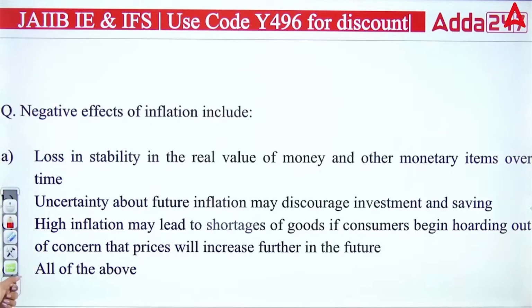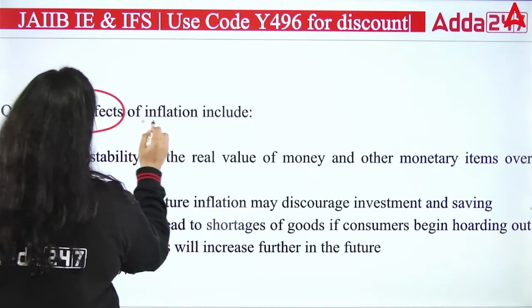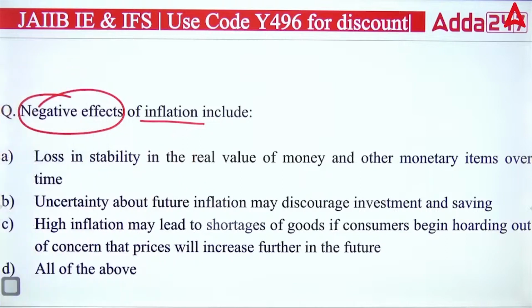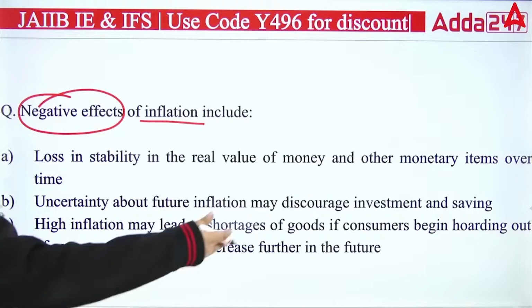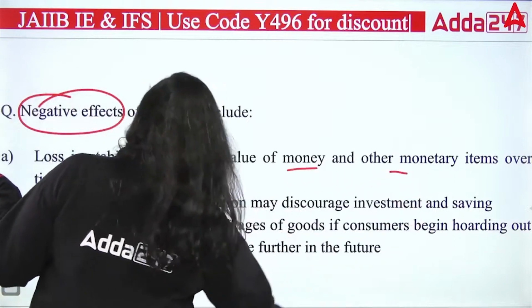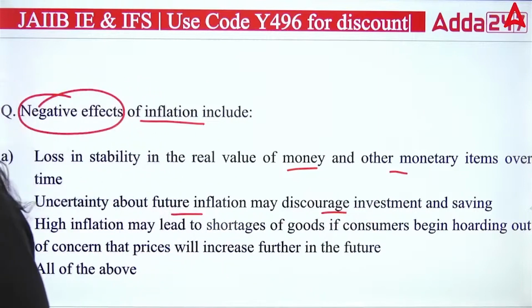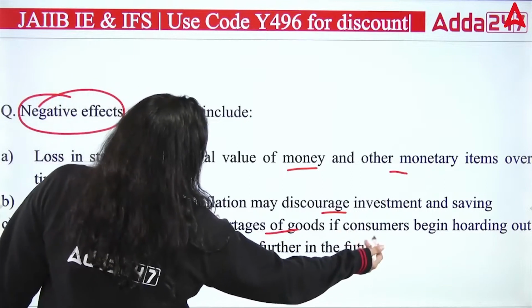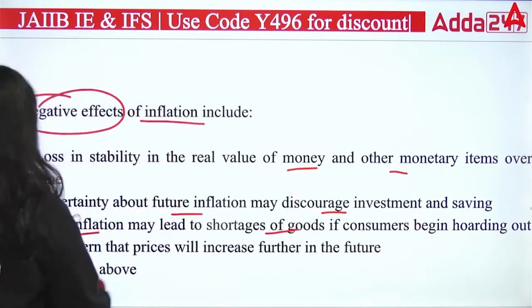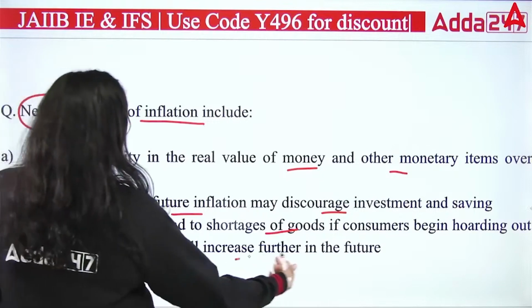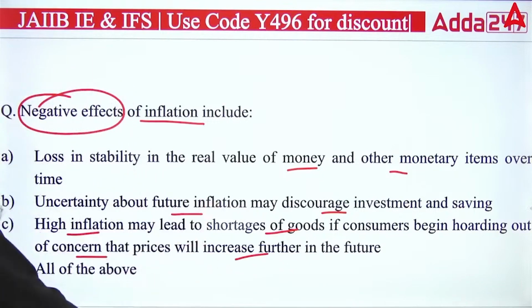Next question. The negative effect of inflation includes what? The first says loss in stability in the real value of money and other monetary items over time. Uncertainty about future inflation may discourage investment and savings. High inflation may lead to a shortage of goods if consumers begin hoarding out of concern that prices will increase further in the future. And all of the above.